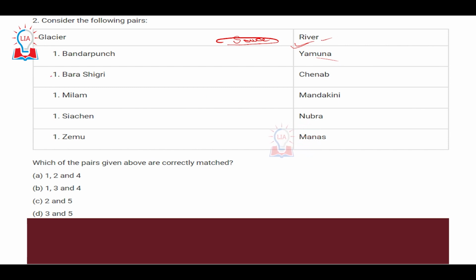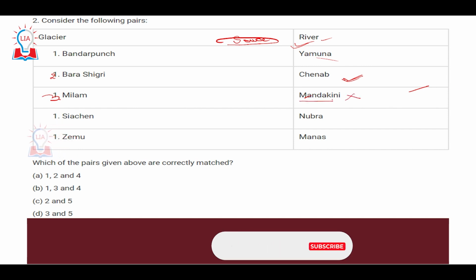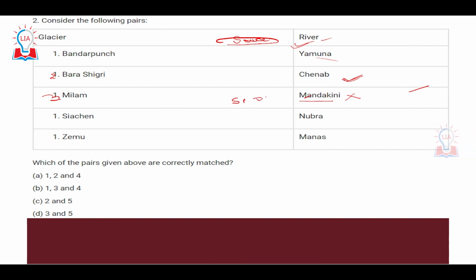The first glacier is the Bandarpunch glacier, and it is correctly matched because the Yamuna river originates from the Bandarpunch glacier. Second is Bara Shigri, that is Chenab, which is also correct. The Chenab river originates from the Bara Shigri glacier situated in the Himachal Himalayas. Third is the Milam glacier. This is not matched correctly, because it is not the river Mandakini that originates from Milam. Rather, it is the river Sarada, also called the Saryu, that originates from the Milam glacier. Sarda is also referred to as the Gori Ganga river, a tributary of the Gandak river. So the third statement is incorrect.